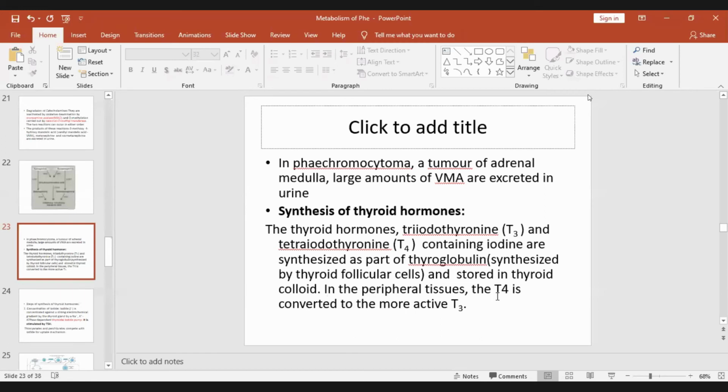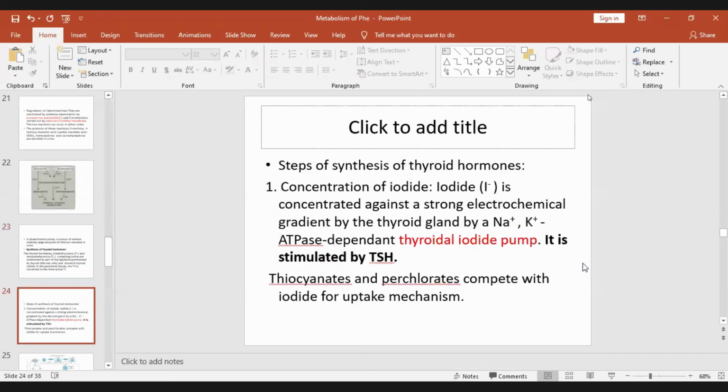In the peripheral tissues, T4 is converted to the more active T3. So T3 and T4 can be synthesized in the thyroid gland, stored and released when required, but it is mainly T4 which is formed, and that is converted into T3 in the peripheral tissues, and T3 is the active form. The activity of T4 is very low when compared to that of T3.